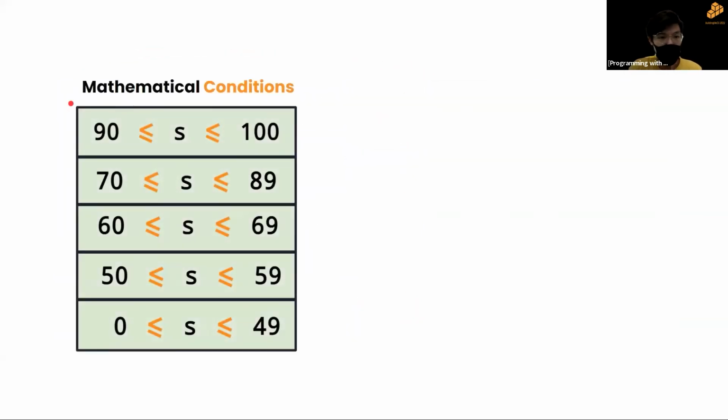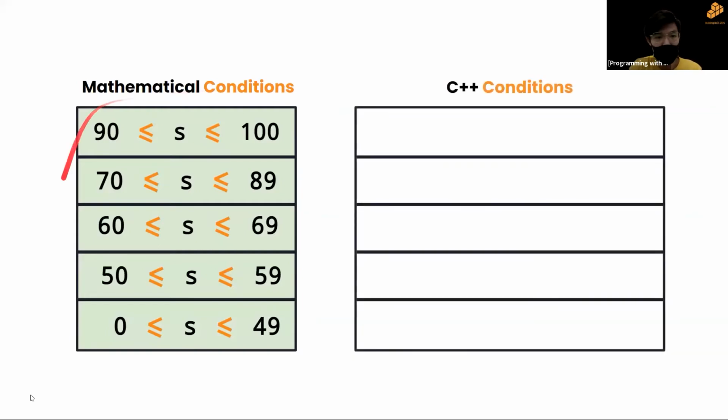Now we have the mathematical conditions for the score for the respective grades. However, C++ doesn't really understand this. It's a bit lazy. It has to understand in its own language. So how do we translate this to C++? We can do this by using the AND operator as we've done before. These are technically the same, because if S is between 90 and 100, it's also technically more than 90 and less than 100.